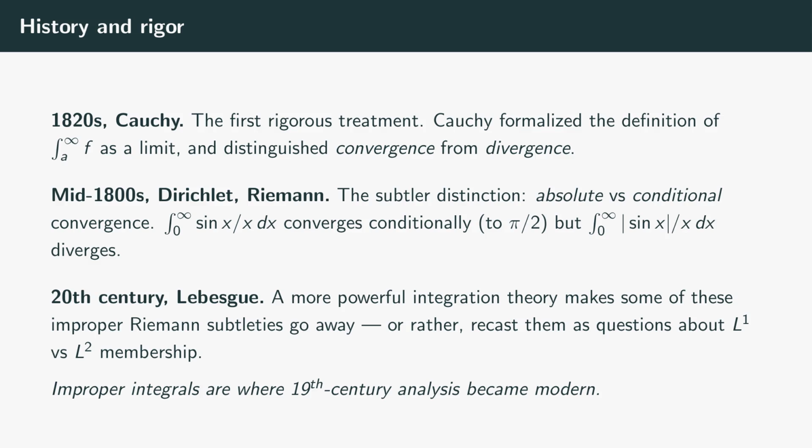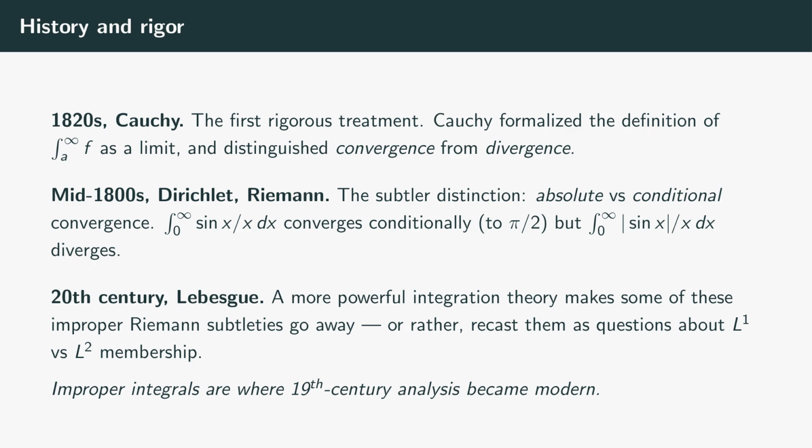A note on history. Improper integrals are where calculus became analysis. In the 1820s, Augustin Louis Cauchy gave the first rigorous treatment. He formalized the definition of the integral from a to infinity of f as a limit of finite integrals, and he separated the question of computing the integral from the question of whether it exists. Before Cauchy, this distinction was muddled, and people happily wrote down infinite area integrals without questioning whether the symbol made sense. In the mid-1800s, Dirichlet and Riemann sharpened the story. They distinguished absolute convergence from conditional convergence.